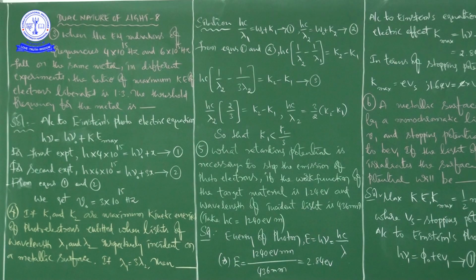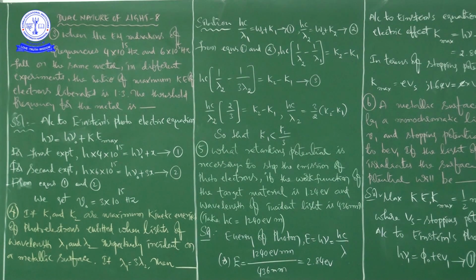And finally, you just see here, we got nu naught as 3 into 10 to the power of 15 Hz. That is the threshold frequency, right? Students, did you understand what is meant by threshold frequency?